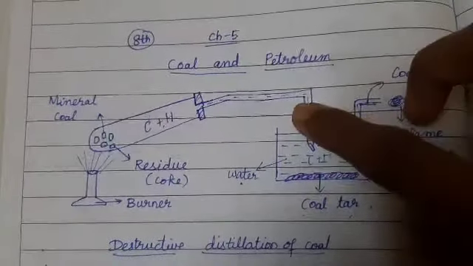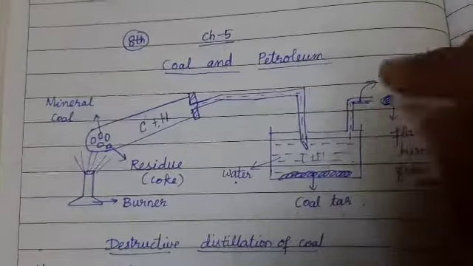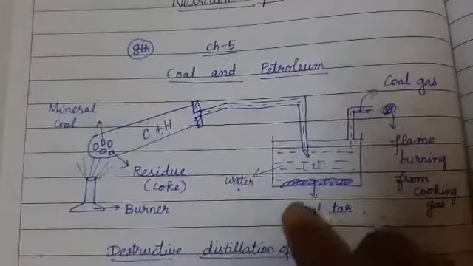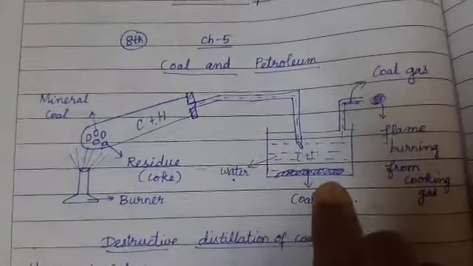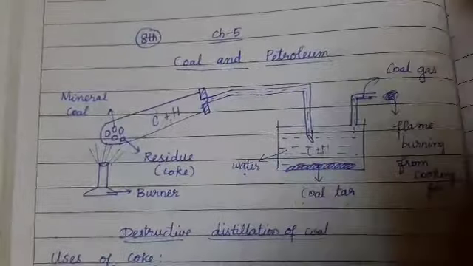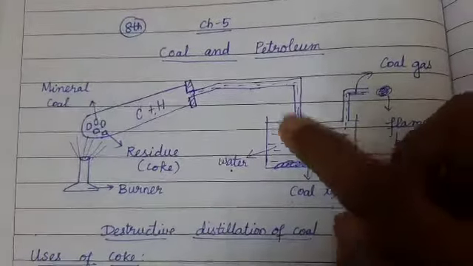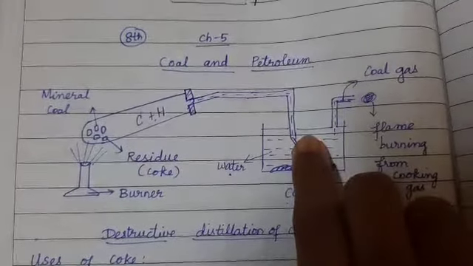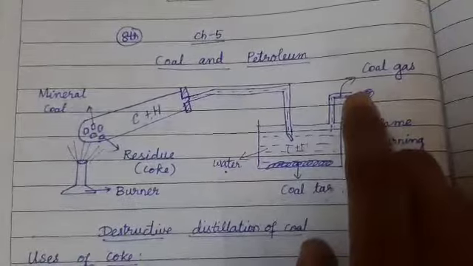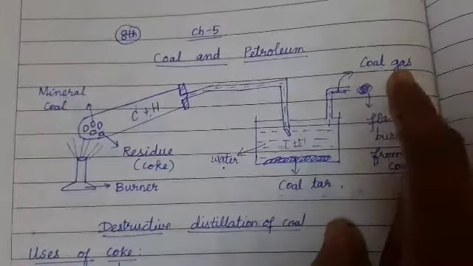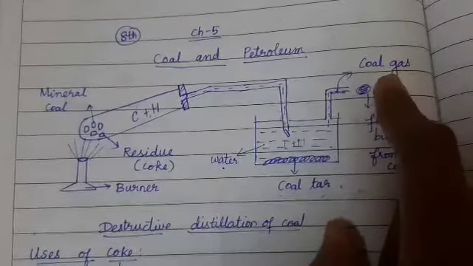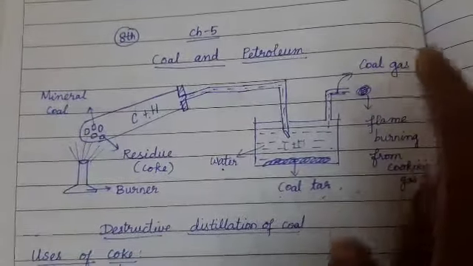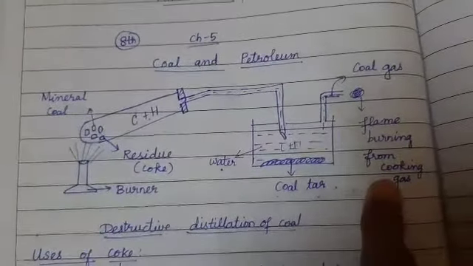You may think how the gas gets mixed with water and forms a layer. Actually, the carbon and hydrogen condense in the water to form this coal tar layer at the bottom. Some amount of this gas may not be soluble. They are insoluble in water and they are released out as coal gas. Coal gas is combustible. You can produce a flame. You can burn the coal gas. That is why we are using it for cooking.